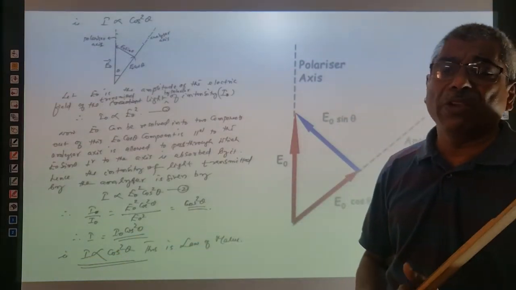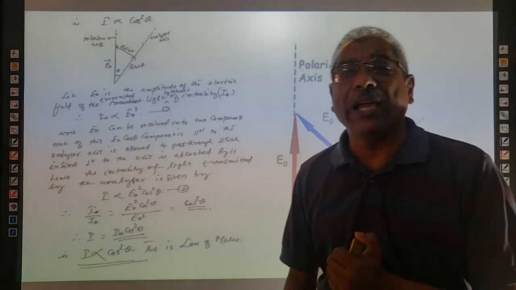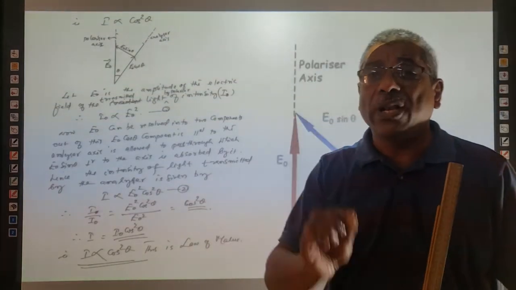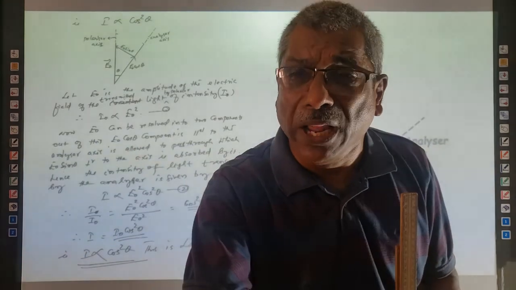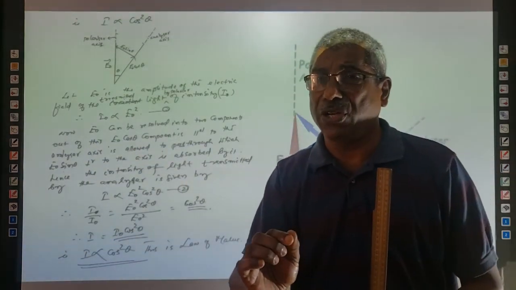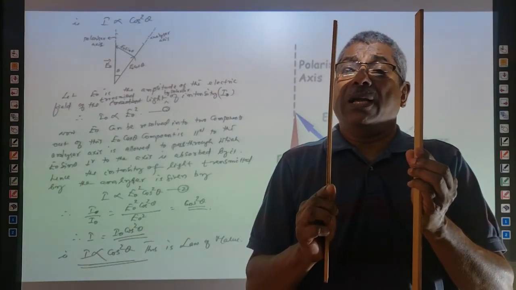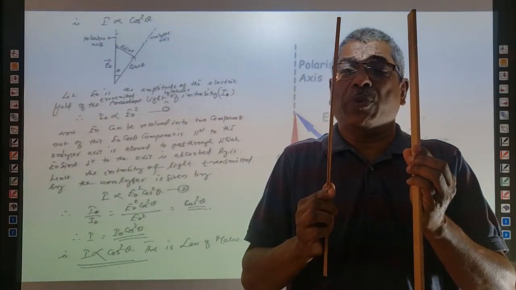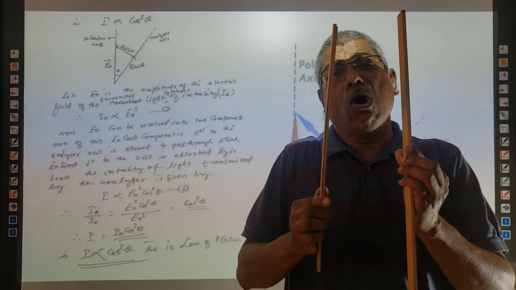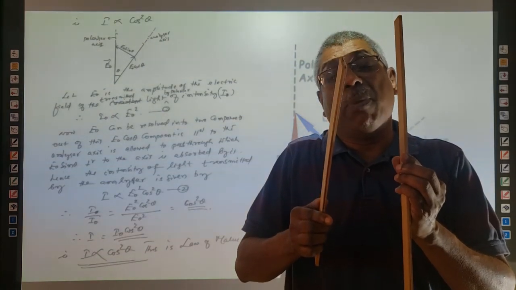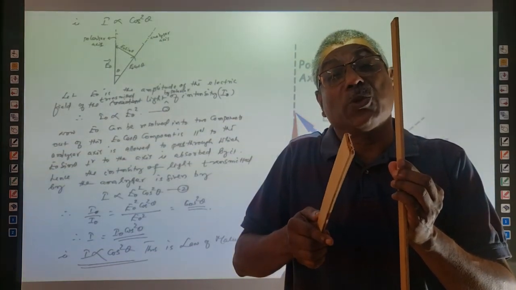Now, one more thing you have to remember is that sometimes light transmitted by the polarizer is not completely plane polarized. In that situation, when we rotate the analyzer, the intensity of light transmitted by the analyzer may go on decreasing, but it will never come to 0.